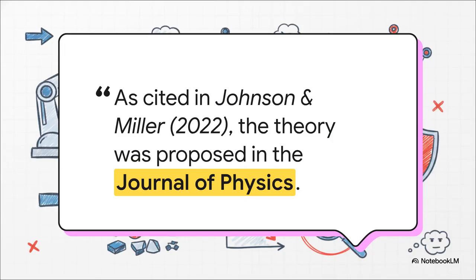I mean, look at how real this looks. Johnson and Miller sounds plausible. The journal title, totally legitimate. The volume and page numbers just add that extra layer of credibility. But every single part of this citation is completely made up. And that's exactly why they're so easy to fall for.